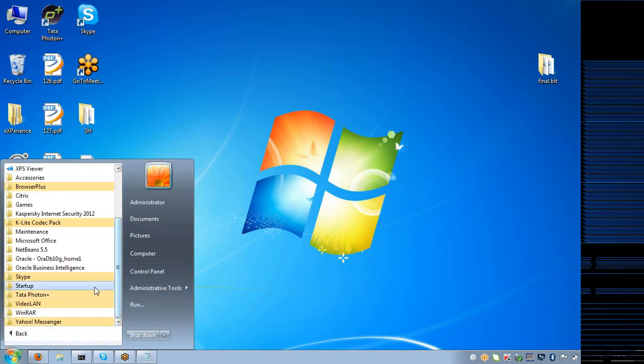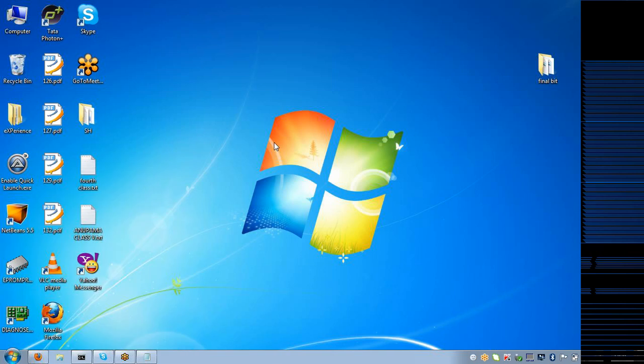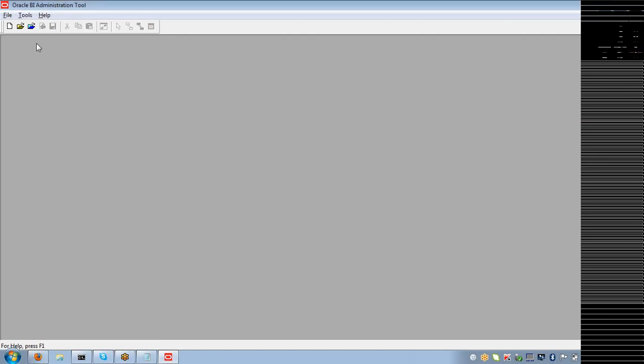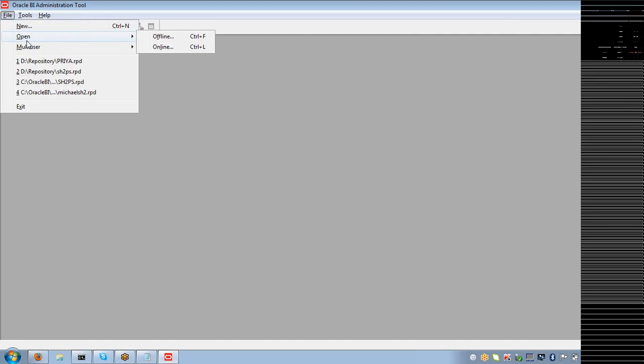Now, how do you design the repository using the administration tool here? Click on help, go to administration tool. You can see the version 10.1.3.4.1. Click on OK. I just open a tool here.